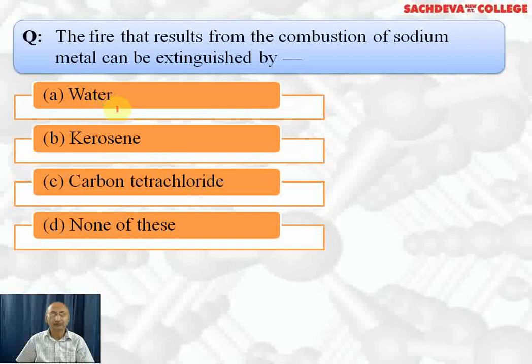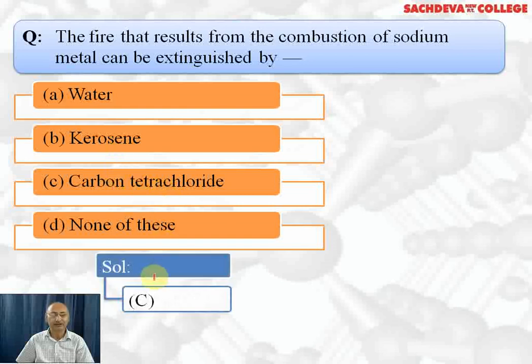With water, more fire will be there because sodium reacts with water to form sodium hydroxide and hydrogen gas which catches fire. Kerosene is also highly inflammable, so fire will increase. Only carbon tetrachloride out of these can be used for extinguishing fire. So correct answer is C part.